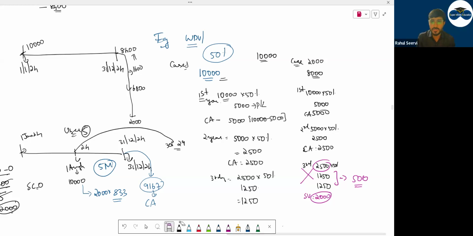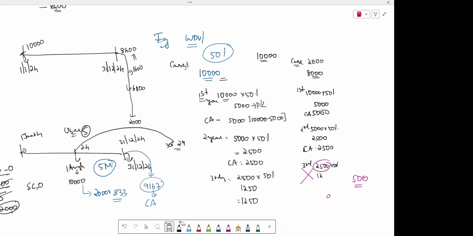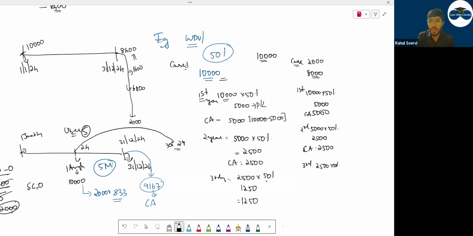You listen to me now. I will explain this again. It will be clear. Let me tell the story, you will remember the story. Your opening value of the asset is how much? 2,500. Some party is saying that we will give you 2,000 for this asset. Now, will you record depreciation of 1,250? Will you say my carrying amount is 1,250? No. Someone is saying that you will be getting 2,000. Then why are you recording 1,250 as an expense? Only 500 you will record as depreciation for the current year. Clear with this?